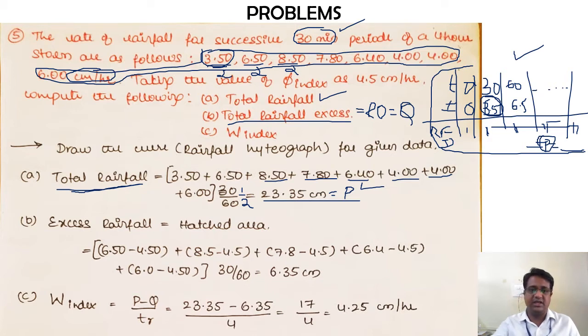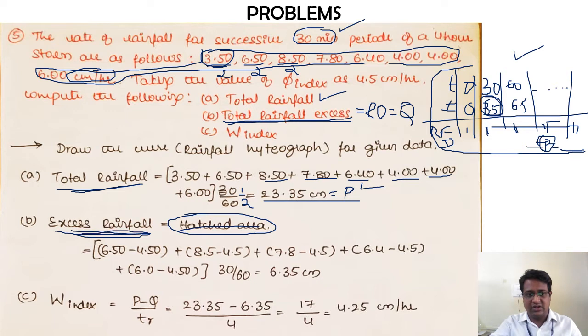Now for the determination of this second bit, excess rainfall, or the hatched area, it is basically there with the figure. Even though I have that, I want to explain with respect to the theoretical aspect so that you can visualize things. So right now, forget this hatched area. Now, how are you going to calculate excess rainfall? Check it out. Excess rainfall is when you have the runoff. You need to neglect the ordinates when the runoff is not there.